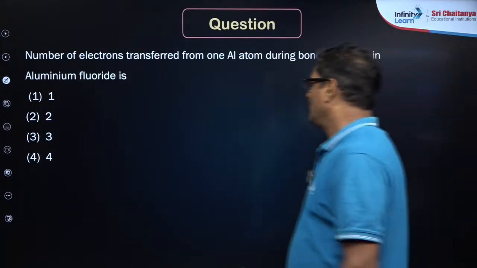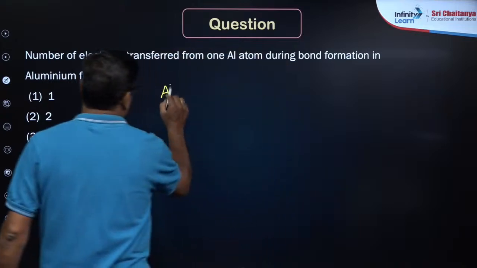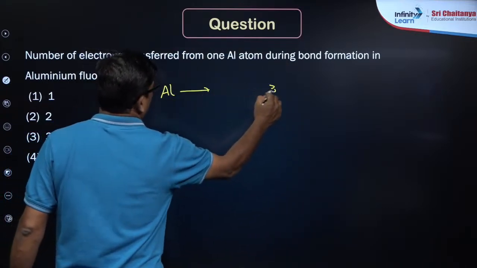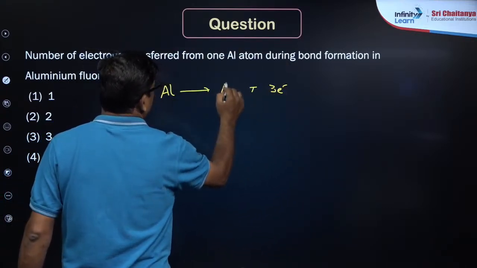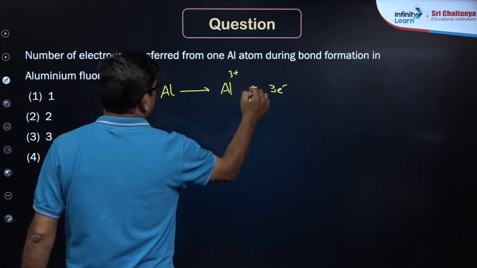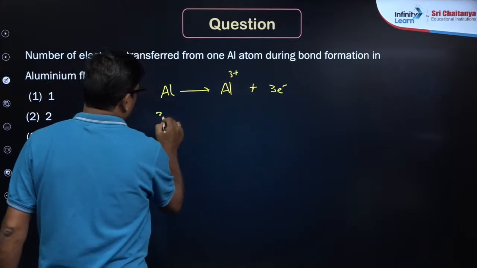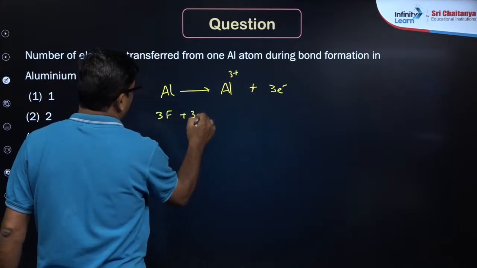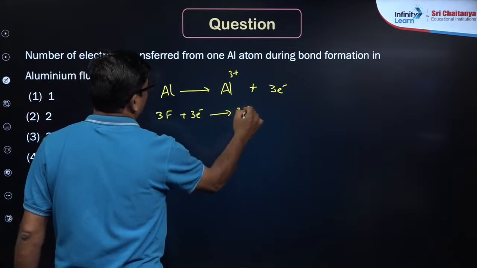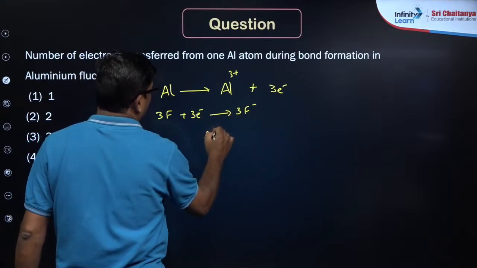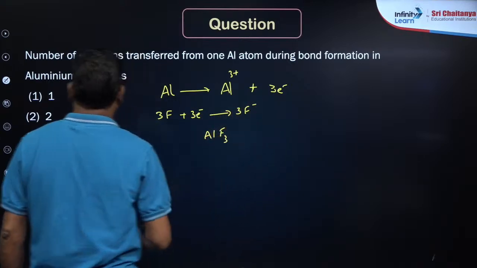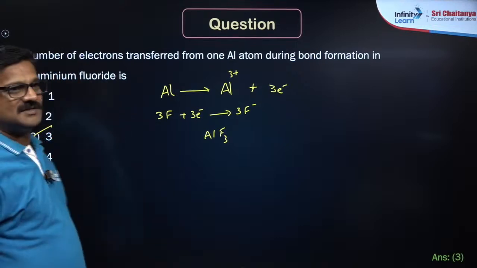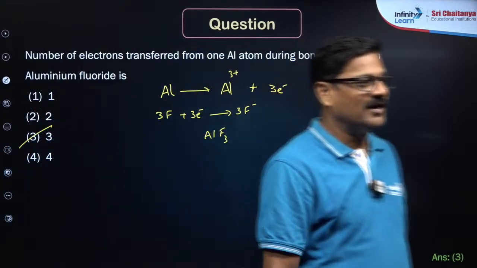It is C. Aluminum loses 3 electrons to give aluminum 3+, so that 3 fluorines take 3 electrons, giving 3F-. So aluminum fluoride is formed. 3 electrons. Very good.